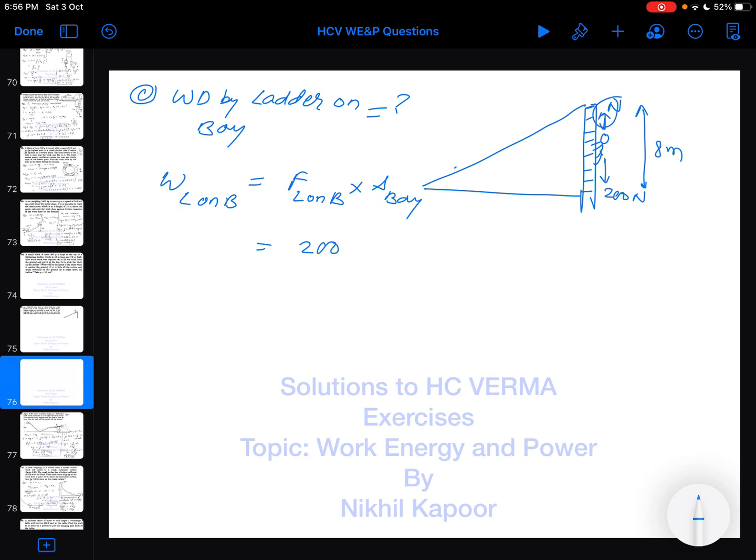As the reaction force is acting in the upward direction and the displacement 8 meter is also in the upward direction, the work done by the ladder on the boy is positive 1600 joule. This is nothing but the work done by ladder on boy.